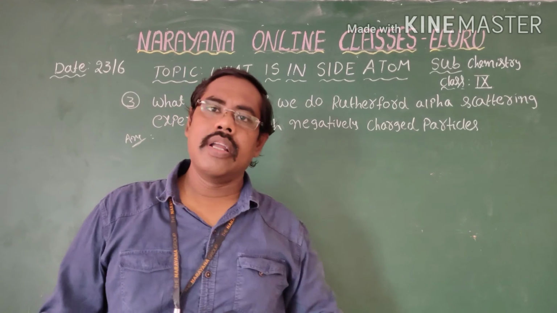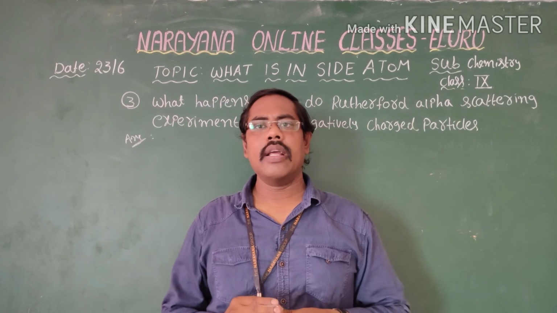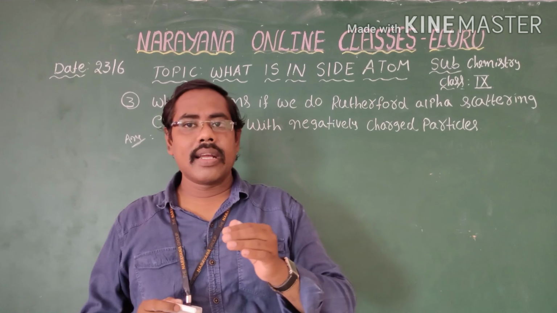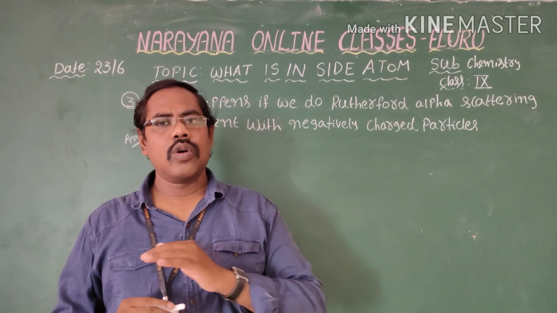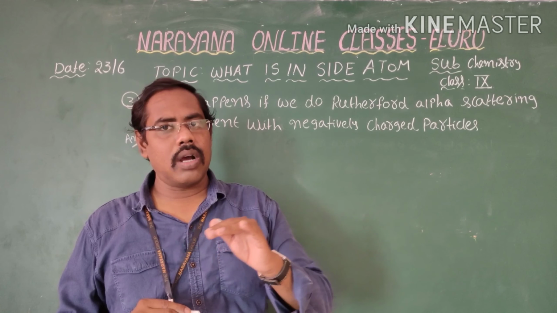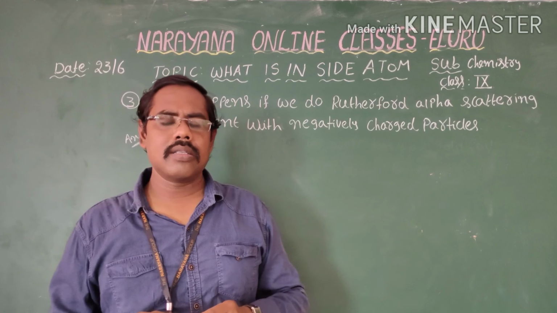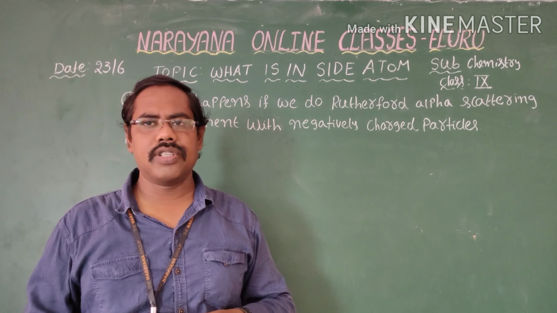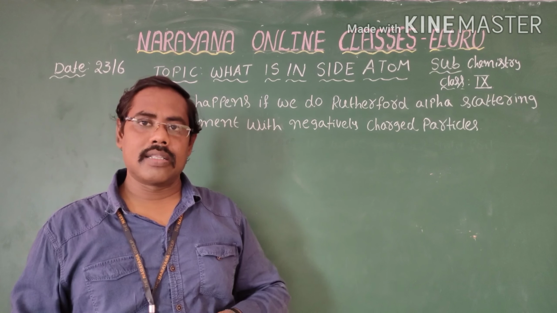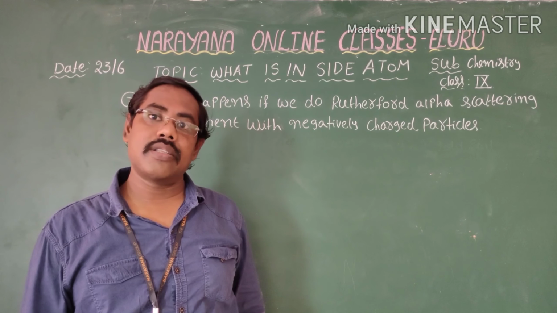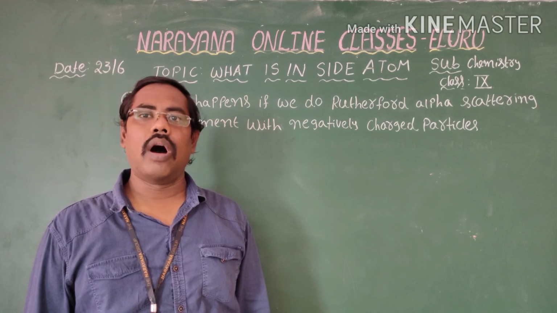Generally, Rutherford did the alpha ray scattering experiment with his co-workers, in which he passed alpha particles through gold foil. Many alpha particles passed through the gold foil, and very few alpha particles bounced back, because alpha particles have a positive charge. Here they asked, instead of alpha particles, that means instead of positively charged particles, if we pass negatively charged particles, what happens?